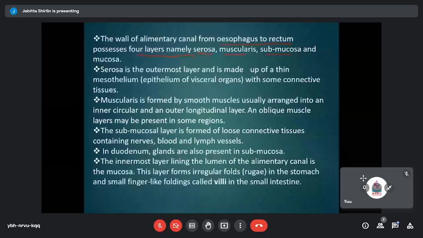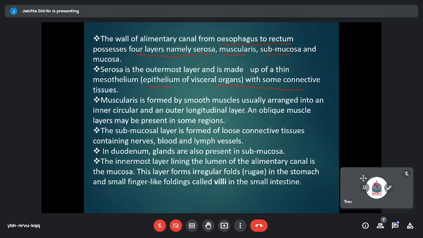And when you look at the serosa region, it is the outermost region. I told you it is made up of a layer of epithelium. It is basically protective in function, and it is also lined with certain connective tissues. So there are connective tissues as well as epithelial tissues in the serosa region, which is the outermost region of the alimentary canal, or the wall of the alimentary canal.